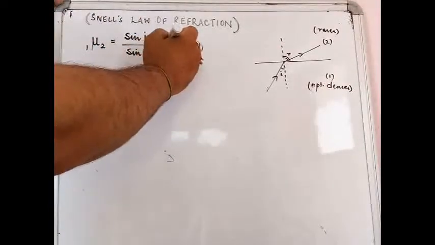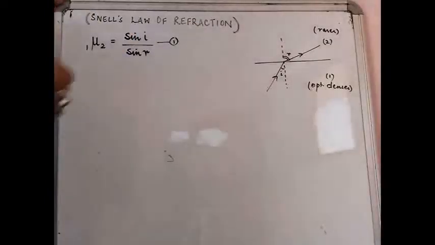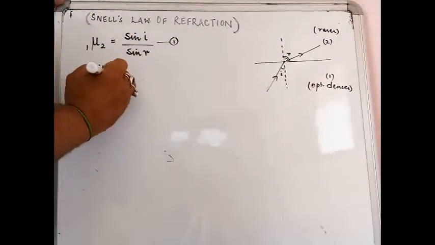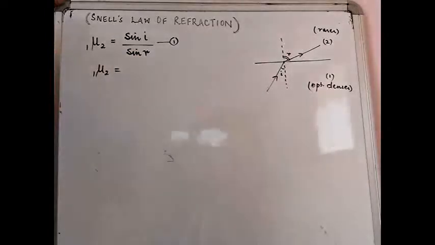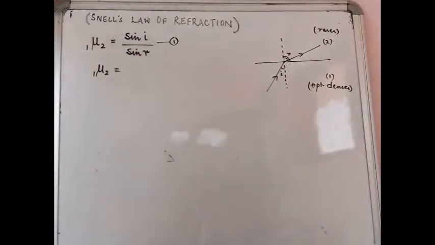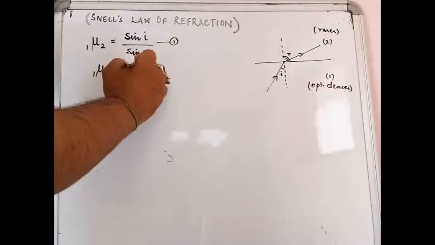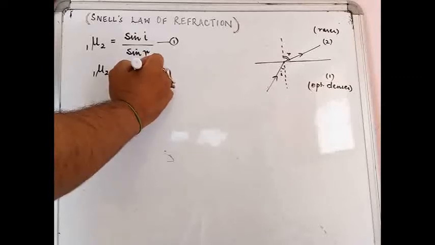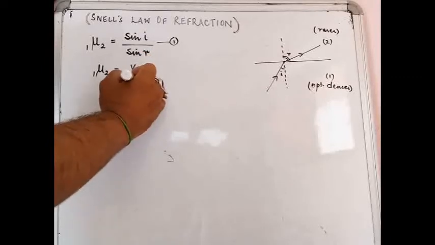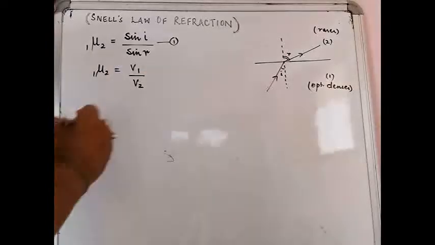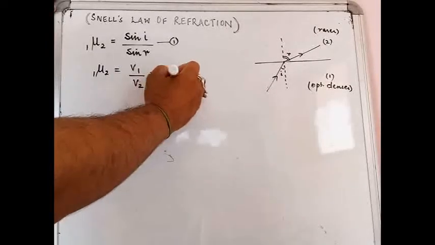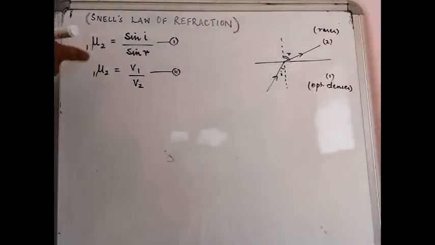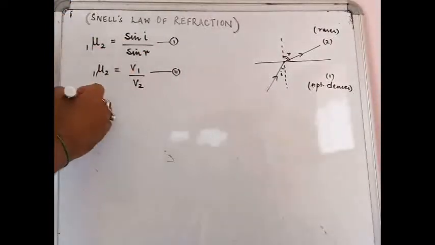Now this is 1, and then obviously if you recall, just now we had also studied that the refractive index of medium 2 with respect to medium 1 is also given by the velocity of light in medium 1 upon the velocity of light in medium 2. Since these two are the formulae for the same refractive index, we can combine them together.